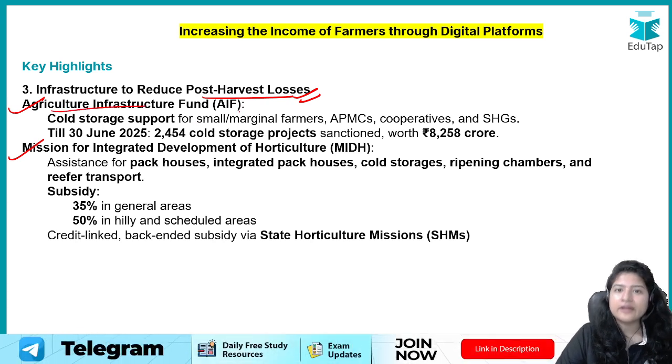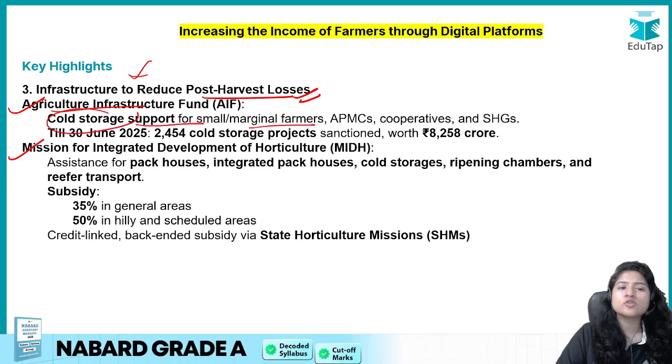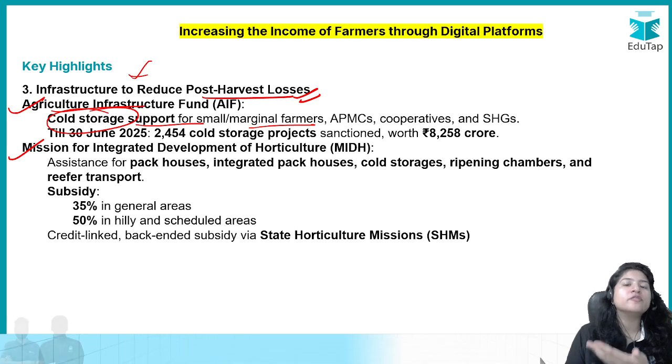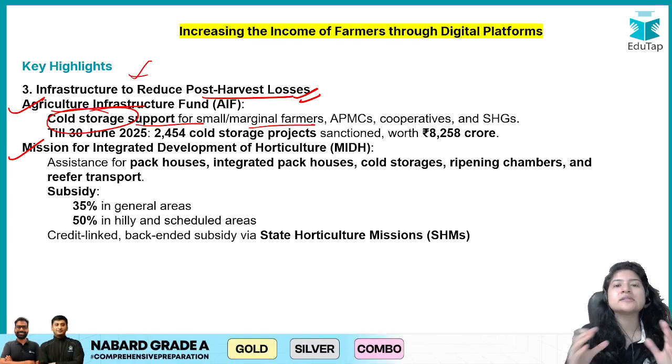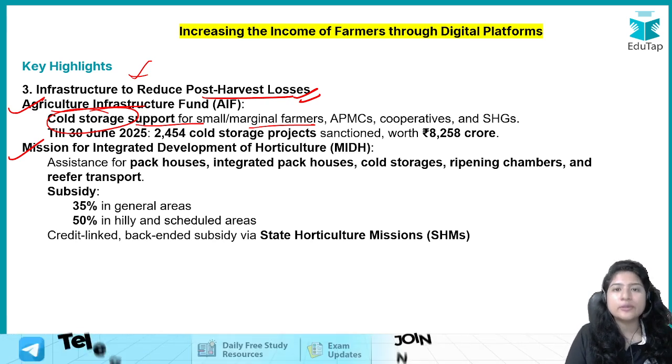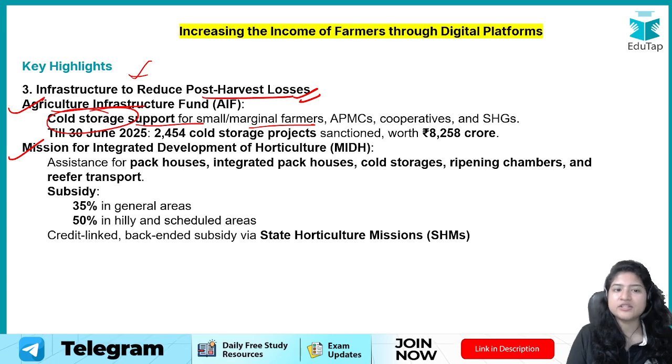Agriculture Infrastructure Fund, this particular scheme was launched by the government so that the infrastructure in agriculture can be improved. Okay, so cold storage support for small and marginal farmers. Cold storage means to create such rooms where you can control the temperature. Just keep in mind the working of a refrigerator at your home, right? Because it has lower temperature than the surrounding. The products that you keep over there, the fruits and vegetables, they can be stored for longer duration.